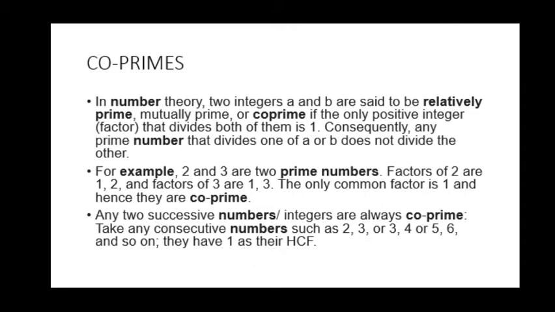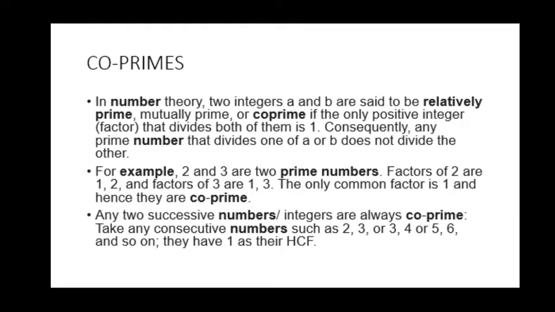These are different names. If the only positive integer factor between them is 1, that is what it says. If the HCF of two numbers is 1, then they are co-primes. Not primes, co-primes.